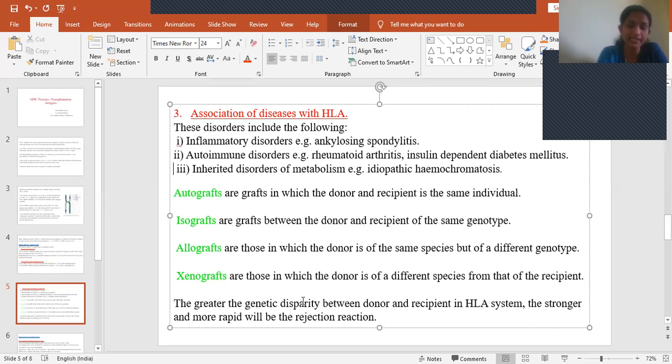So, the greater the genetic disparity between donor and recipient in the HLA system, the stronger and more rapid the rejection reaction will be. It means that as there is a large disparity between donor and recipient, obviously rejection reactions will take place. If the disparity is more, the rejection reaction takes place fast. Like today, if we have transplanted kidneys from one person to another, this is an allograft.